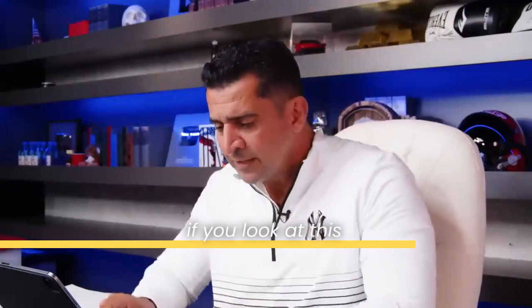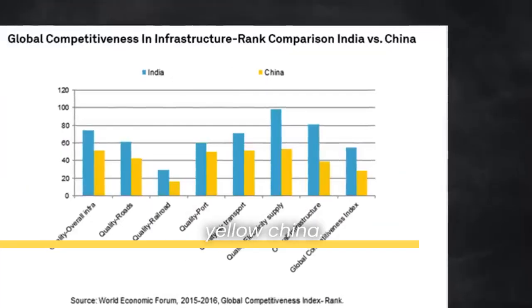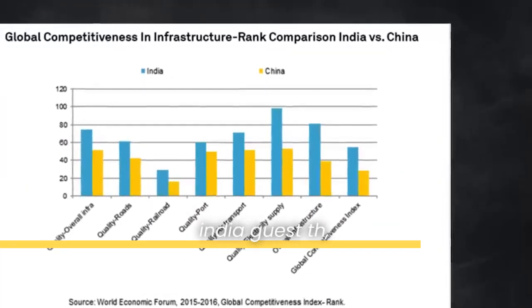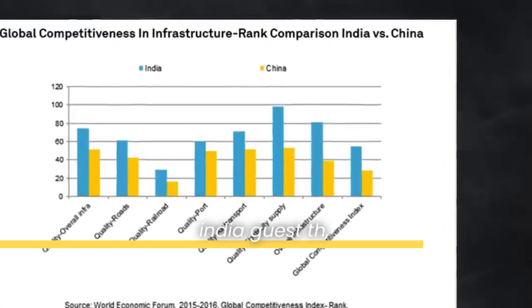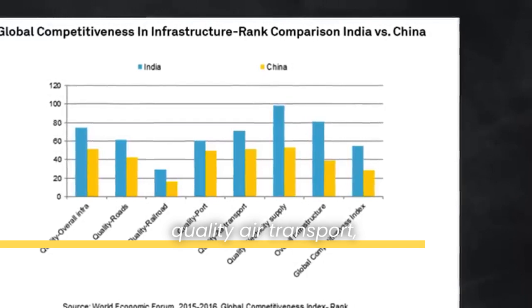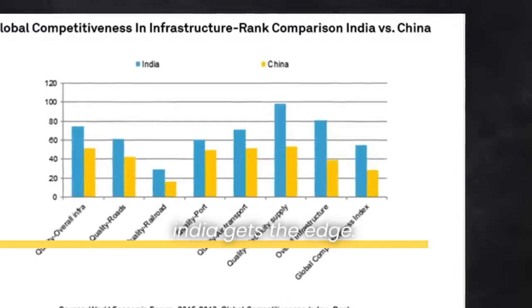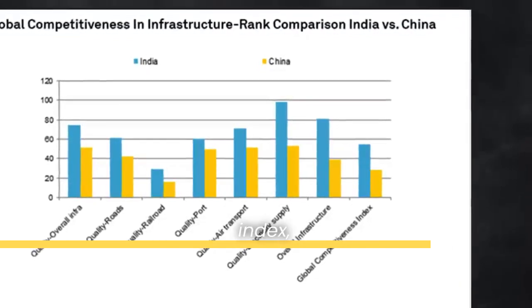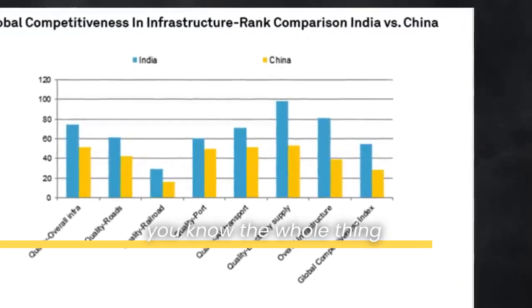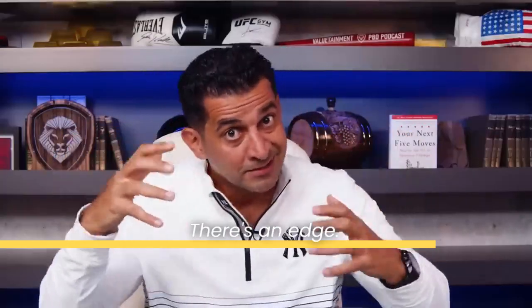So the edge, if you look at this chart right here, overall quality of infrastructure, blue, India, yellow, China. Quality roads, India gets the edge. Quality railroads, India gets the edge. Quality port, India gets the edge. Quality air transport, India gets the edge. Quality electricity supply, India gets the edge. Overall infrastructure, India gets the edge. Global competitiveness index, India gets the edge. So you know the whole thing between quality and quantity? Quality, India. Quantity, China. There's an edge.